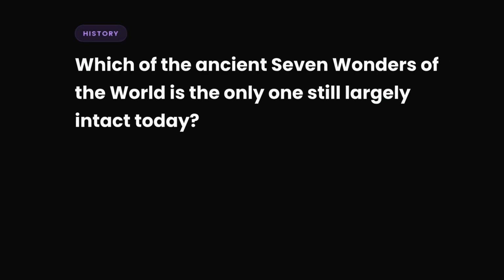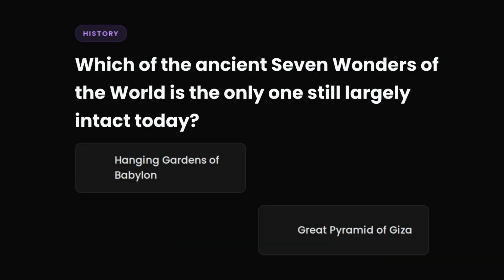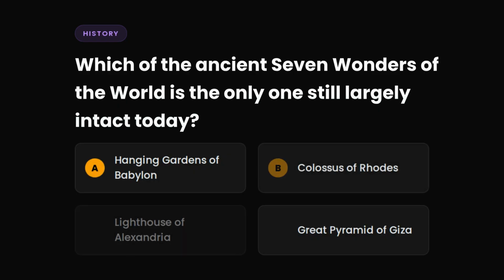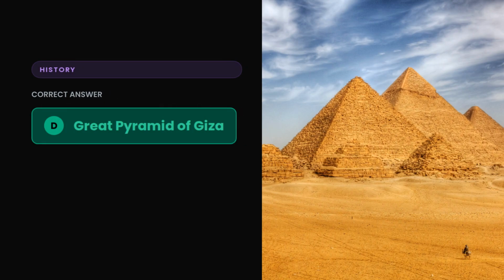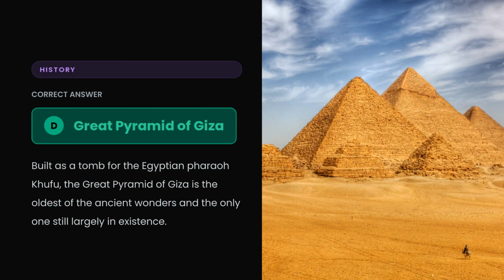Question 13. Which of the ancient 7 wonders of the world is the only one still largely intact today? A. Hanging Gardens of Babylon, B. Colossus of Rhodes, C. Lighthouse of Alexandria, or D. Great Pyramid of Giza? The correct answer is D. Great Pyramid of Giza. Built as a tomb for the Egyptian pharaoh Khufu, the Great Pyramid of Giza is the oldest of the ancient wonders and the only one still largely in existence.